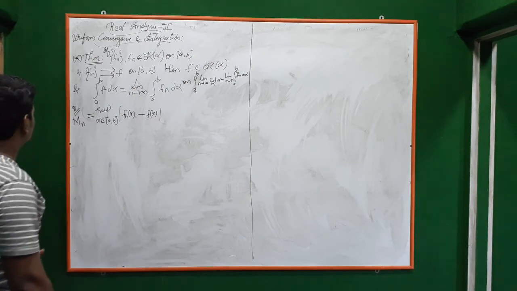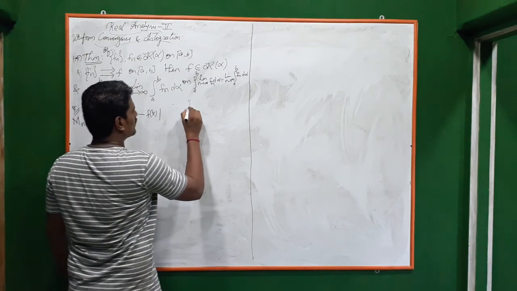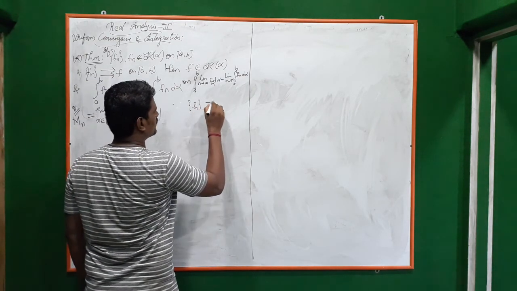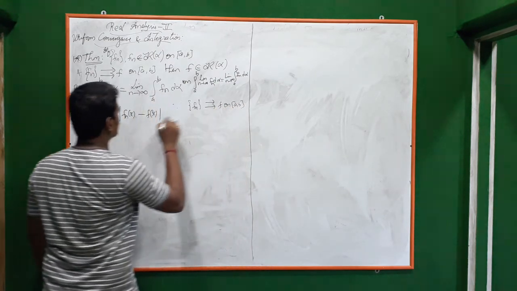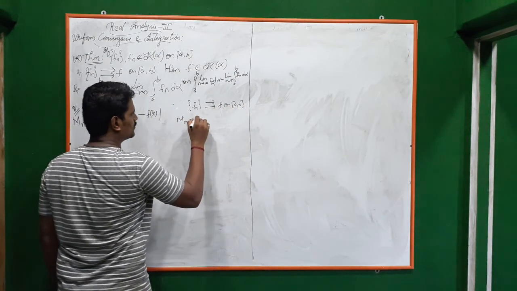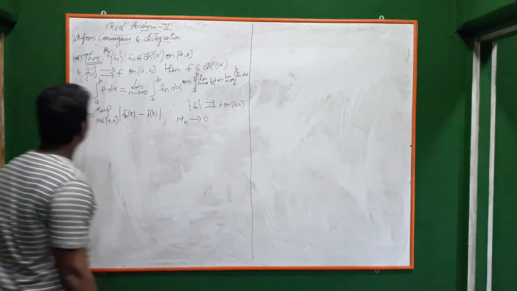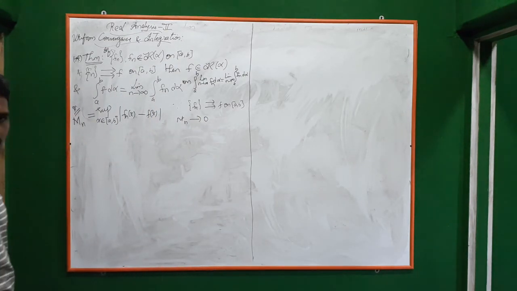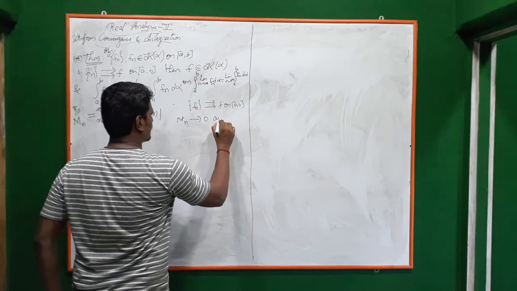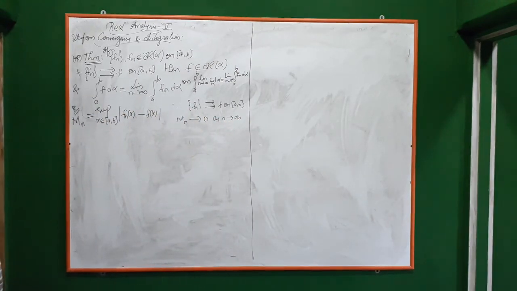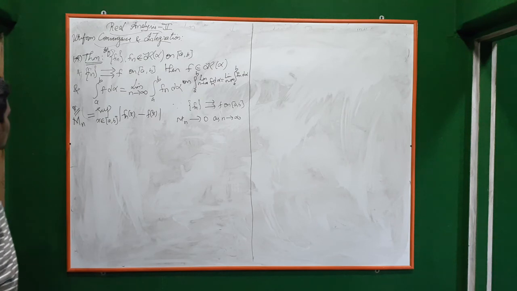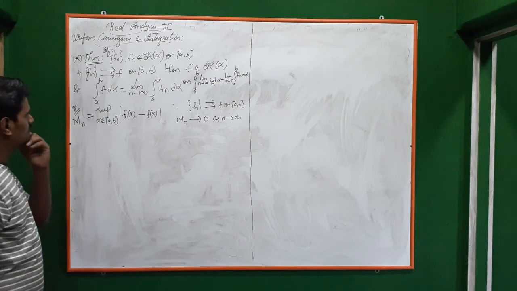Since fn converges uniformly to f on [a, b], Mn converges to 0 as n goes to infinity. This is the result in our uniform convergence, so go through that.